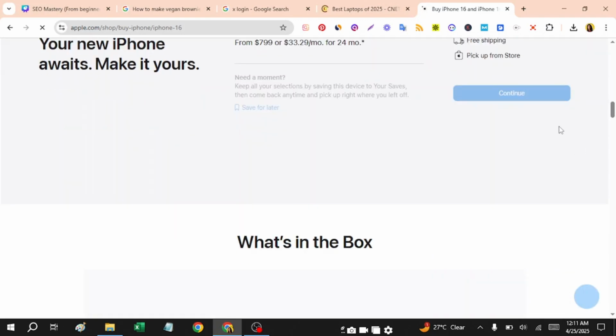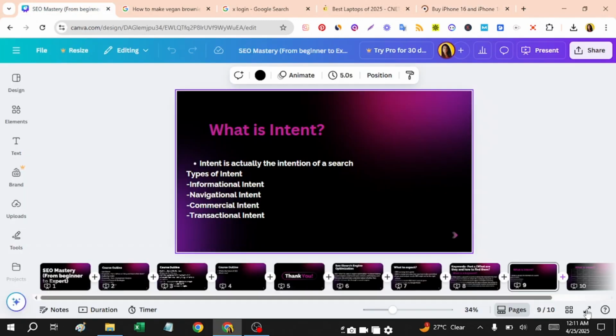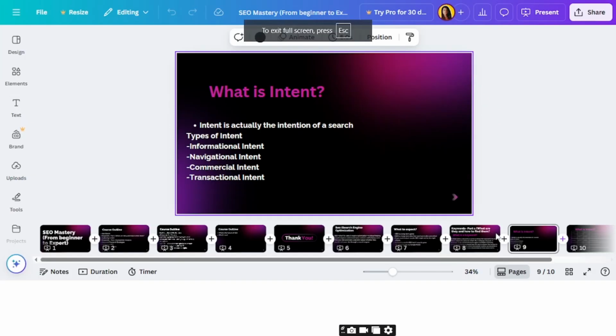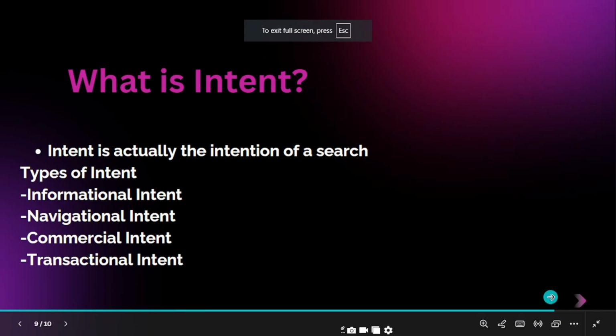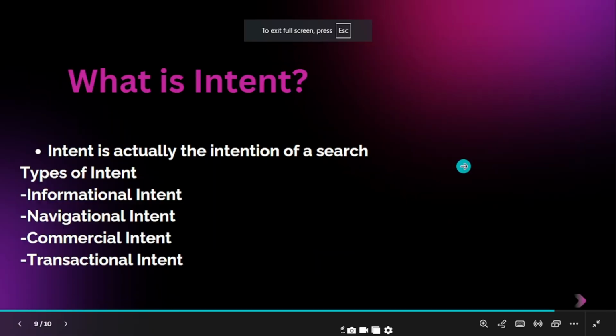So I click on the color and the options, and then check out. That is the transactional intent, which users search on Google when they want to buy something. So these are the four basic intents you should understand in SEO.